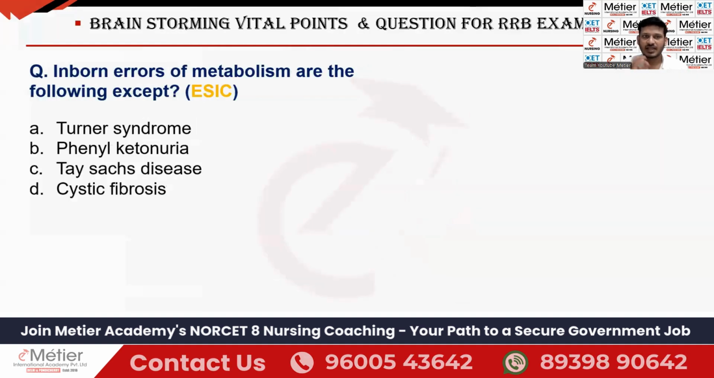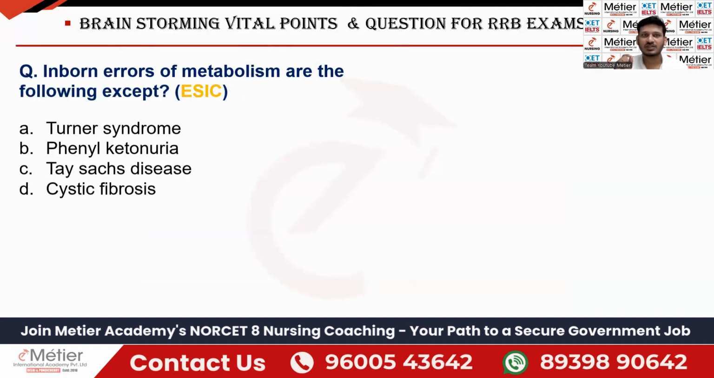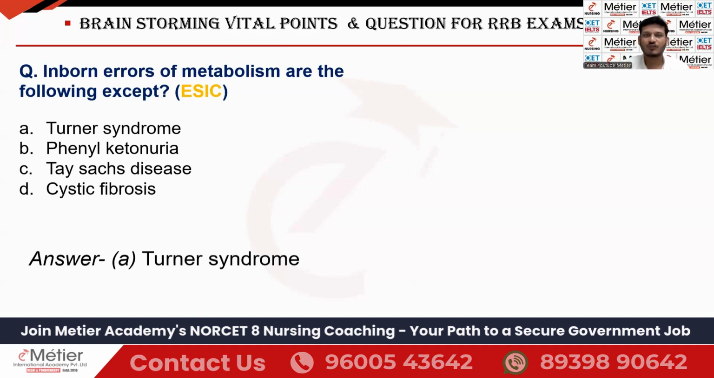The first question is, inborn errors of metabolism are the following except. It is a direct question and an except question, and this question was asked in ESIC exams. The four options given here are Turner syndrome, phenylketonuria, Tay-Sachs disease, and cystic fibrosis. In the question they are asking inborn error of metabolism except. As you all know, phenylketonuria, Tay-Sachs disease, and cystic fibrosis, all these three come under inborn error of metabolism, except one, that is Turner syndrome.